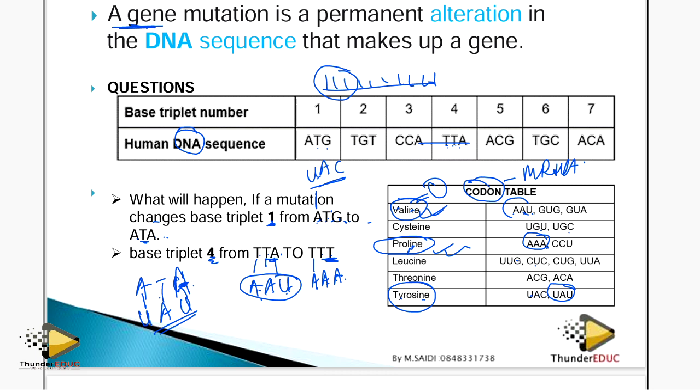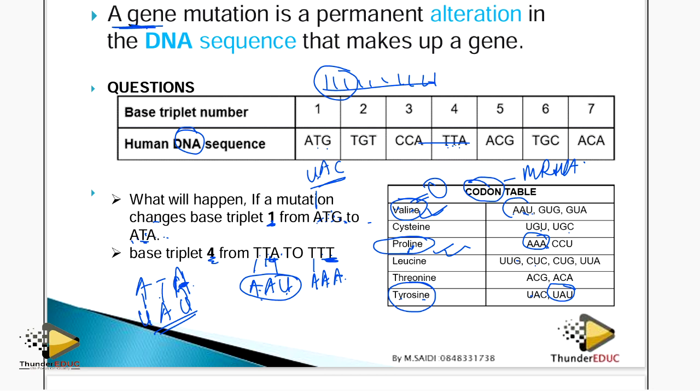So if you change the code, and this code leads to a different amino acid, definitely the protein will change. But if you change the codes, and they don't change the amino acid being coded for, then the protein will not change.